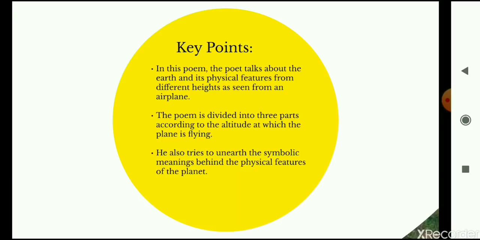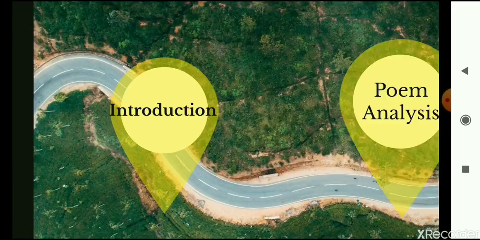He also tries to unearth the symbolic meanings behind the physical features of the planet. So he discusses the metaphorical meanings. He discusses the hidden meanings behind all of the things that are visible. He tries to find out any deeper meanings that are there to the things that are visible from the plane window. Okay, now let's jump straight into the poem.